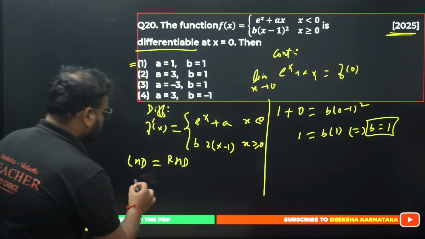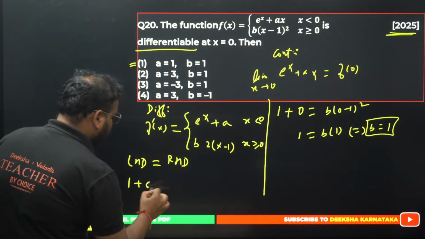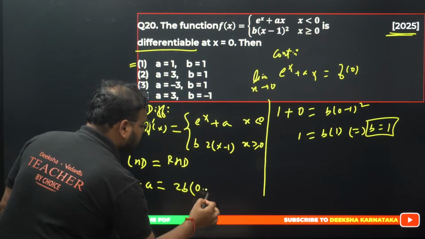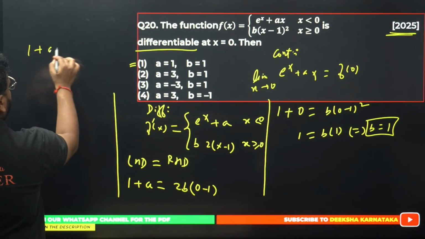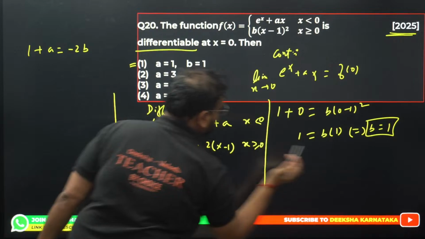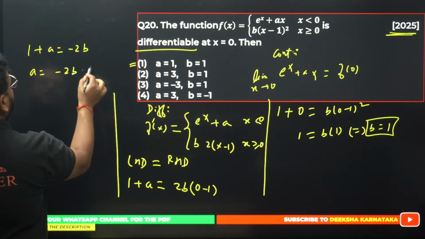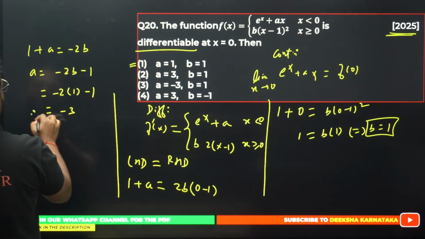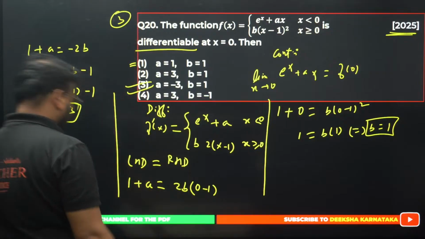Apply this. So e^0 will become again 1. We have a equals, over here, 2b(0 - 1). I get 1 + a = -2b, and b value is 1. So right here a = -2b - 1, so -2 times 1 minus 1 is -3. A value is -3. Option 3 is correct.